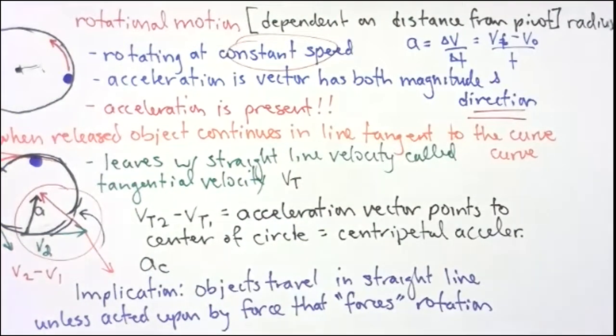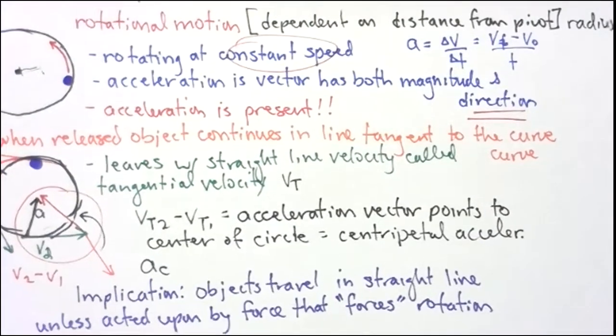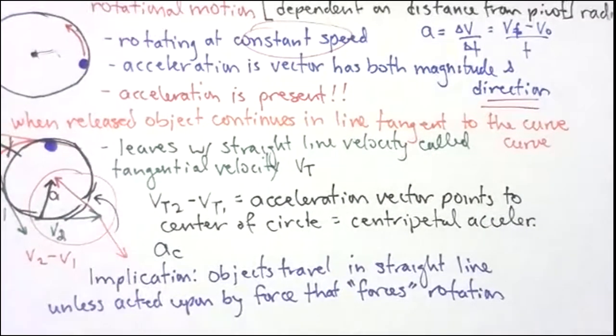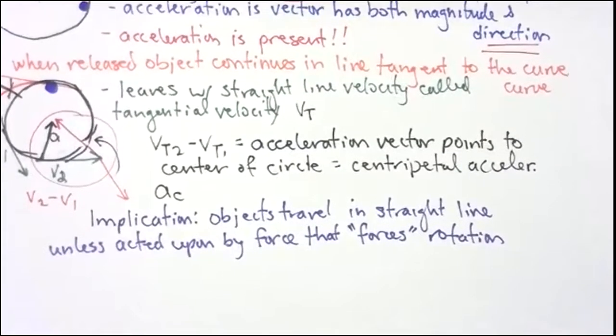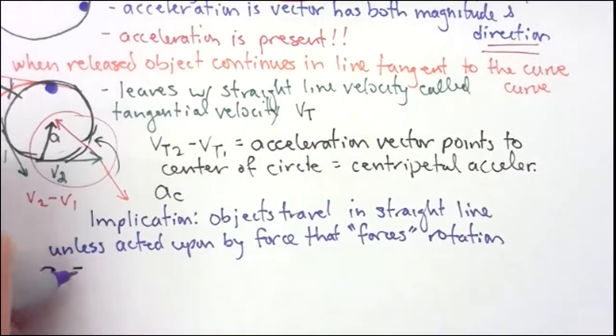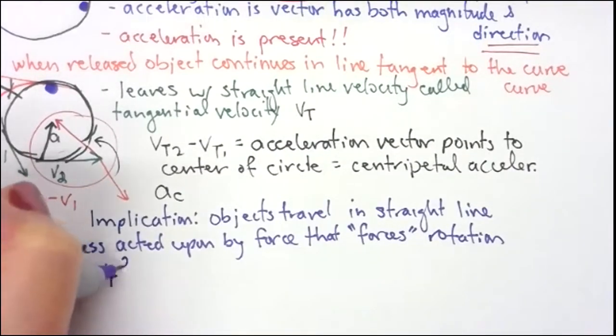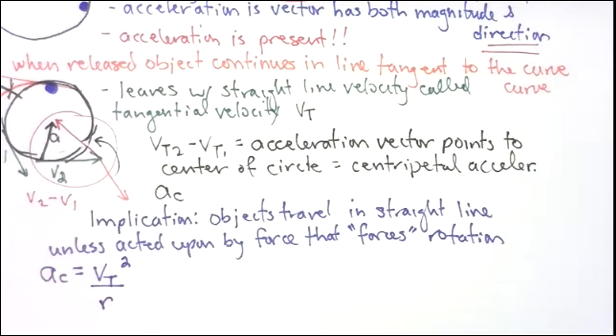So when we look at the formula for centripetal acceleration, it's a little bit different. It's not just delta V over delta T. There's a lot more about rotational motion that we don't know yet. But our formula, abbreviating centripetal acceleration as AC, is tangential velocity squared over the radius.